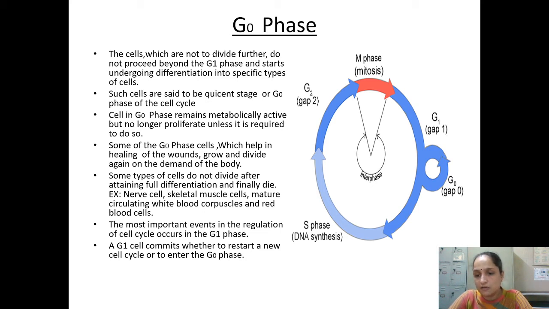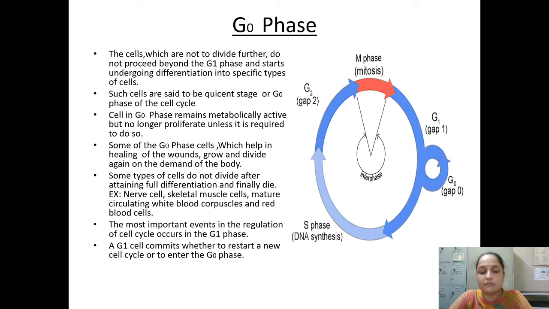अलग तरीके की सेल बना लेंगे जिनको डिवाइड नहीं करना है. Such cells are said to be in the quiescent stage or G0 phase of the cell cycle. उनको क्या कहा जाएगा? G0. They don't have to divide, मतलब अगले सेल साइकिल में एंट्री नहीं करेंगे. Cells in G0 phase remain metabolically active, but they are not dead.